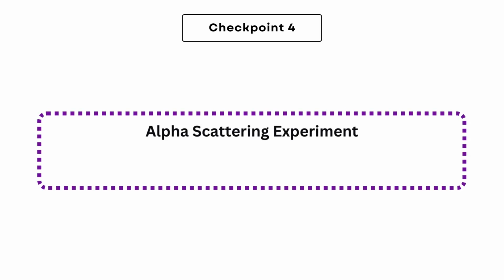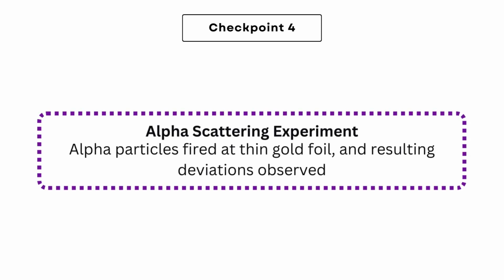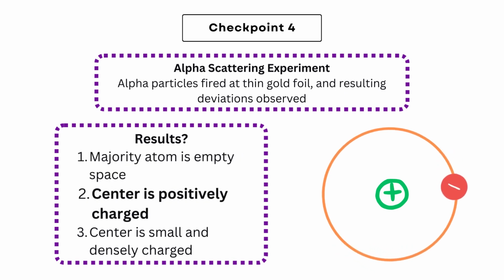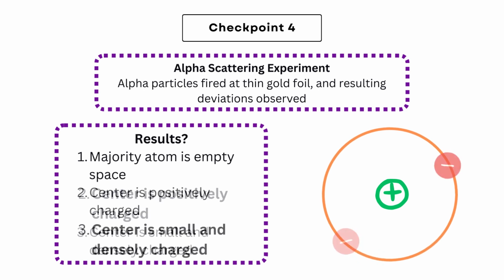In this lesson, we went over the alpha scattering experiment, in which Rutherford and his colleagues fired alpha particles at a thin gold foil. They observed that majority of the alpha particles passed through undeflected, meaning that the majority of the atom must be empty space. Some alpha particles deflected by angles less than 90 degrees, meaning that the center or the nucleus must be positively charged. And the very few alpha particles that bounced back completely felt head-on collisions with the nucleus, suggesting that the nucleus must be heavily charged and very small in size.